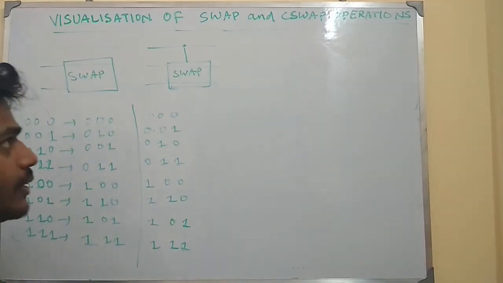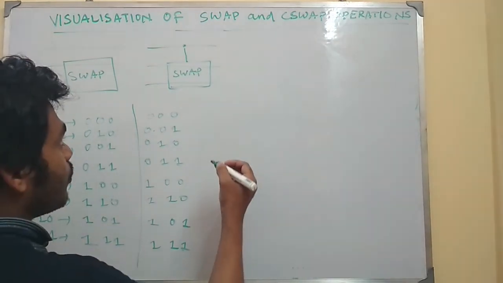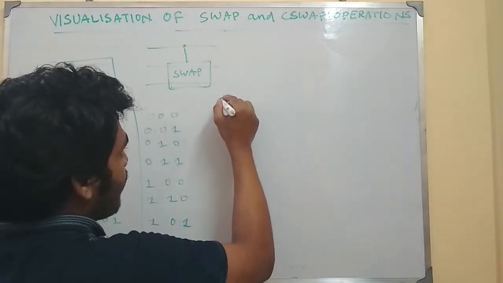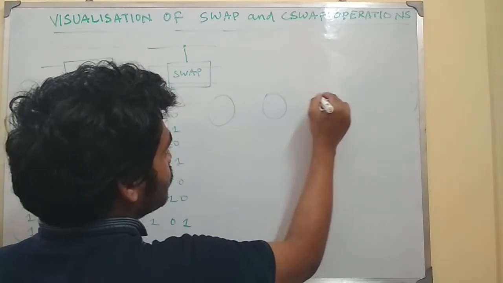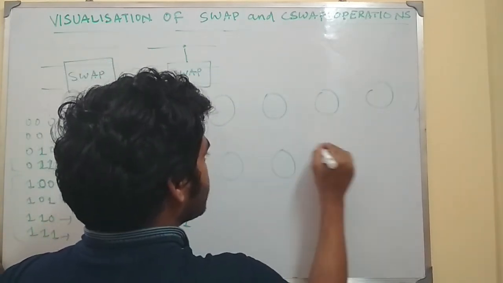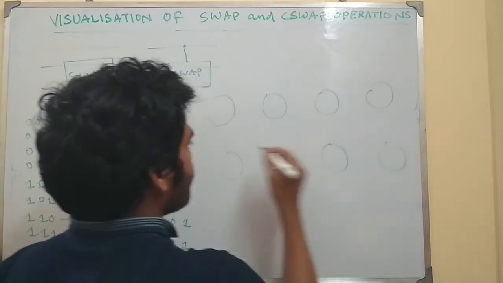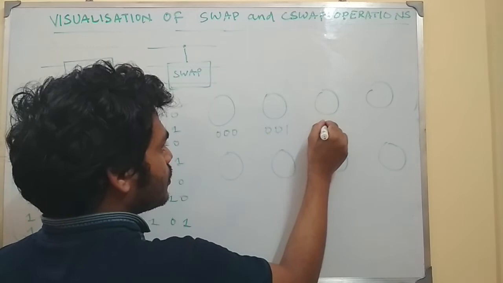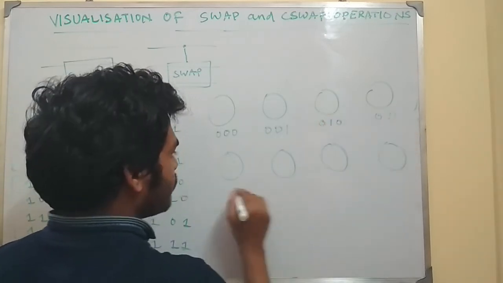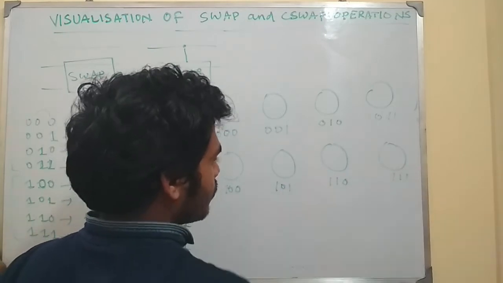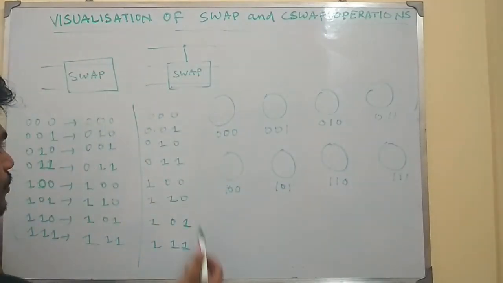Now let us visualize it in the circle notation. As we are working with a 3 qubit register, we would have 8 circles. Let us rename them 000, 001, 010, 011, 100, 101, 110, 111.